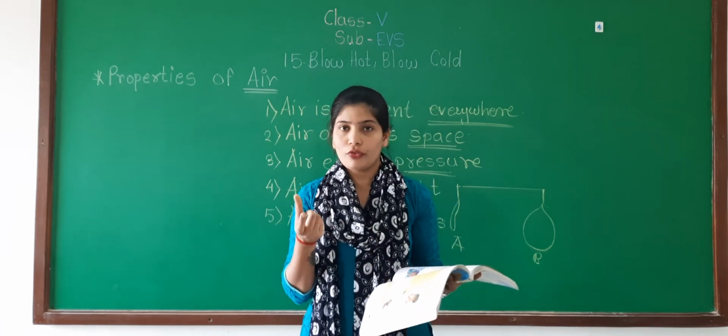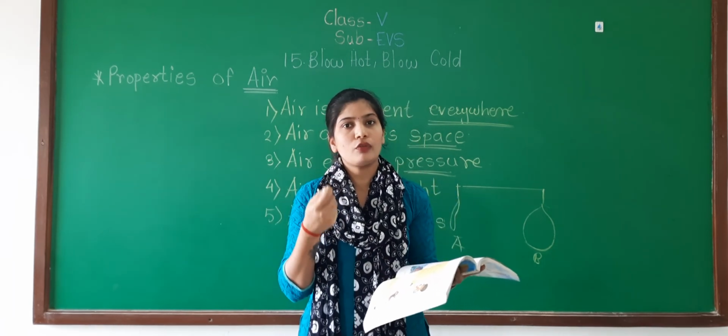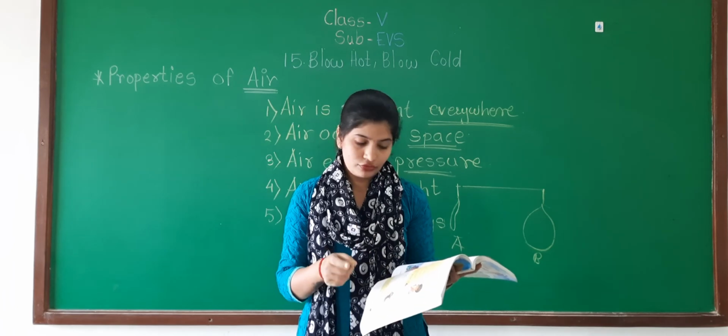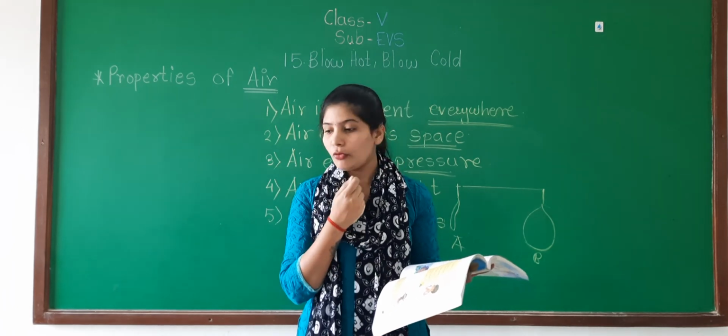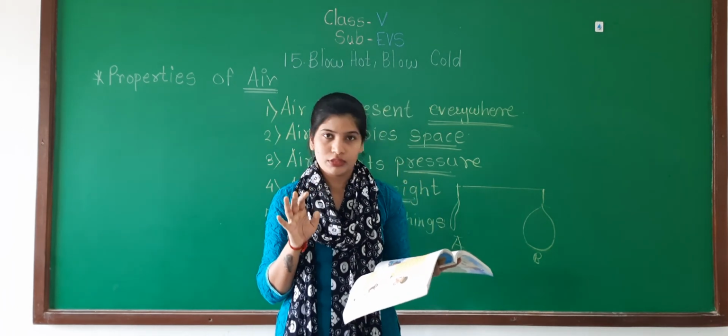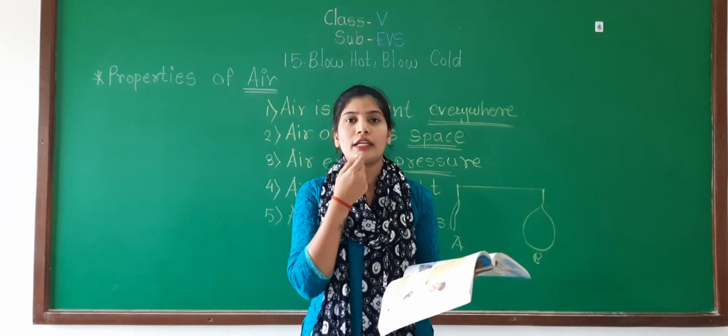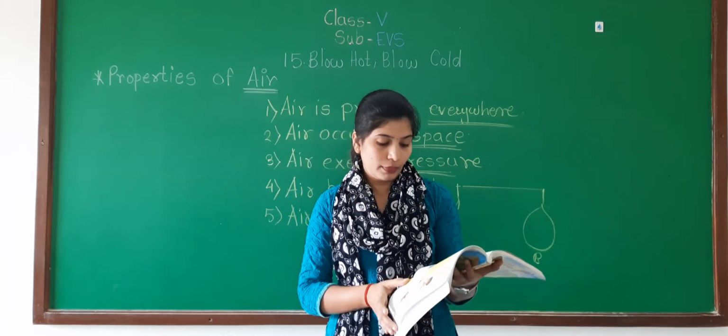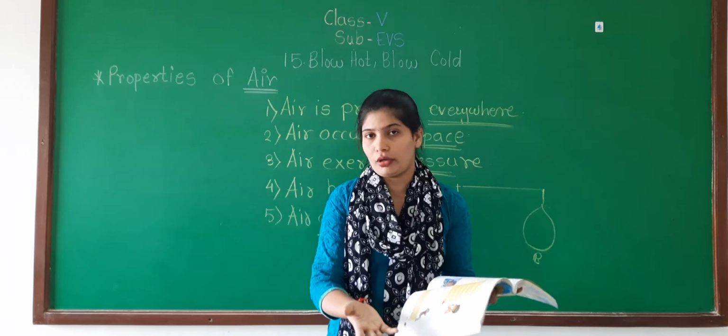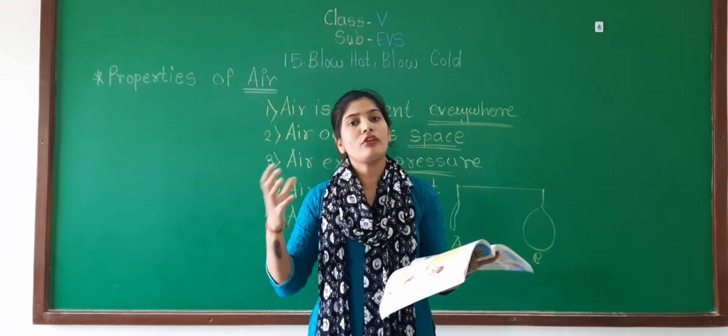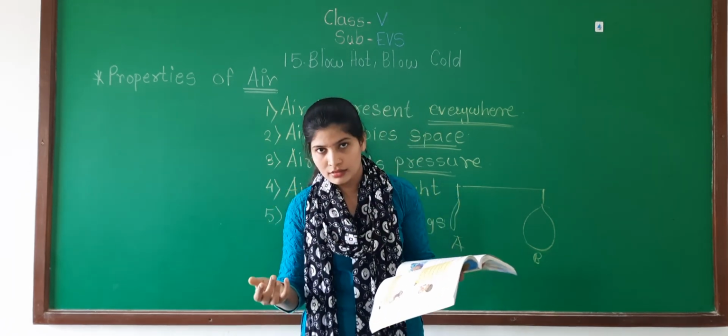Wrapper of a toffee, a leaf, a balloon, a cap of a pen. I know how to make a whistle with the help of the cap of a pen, and any other thing that you want.